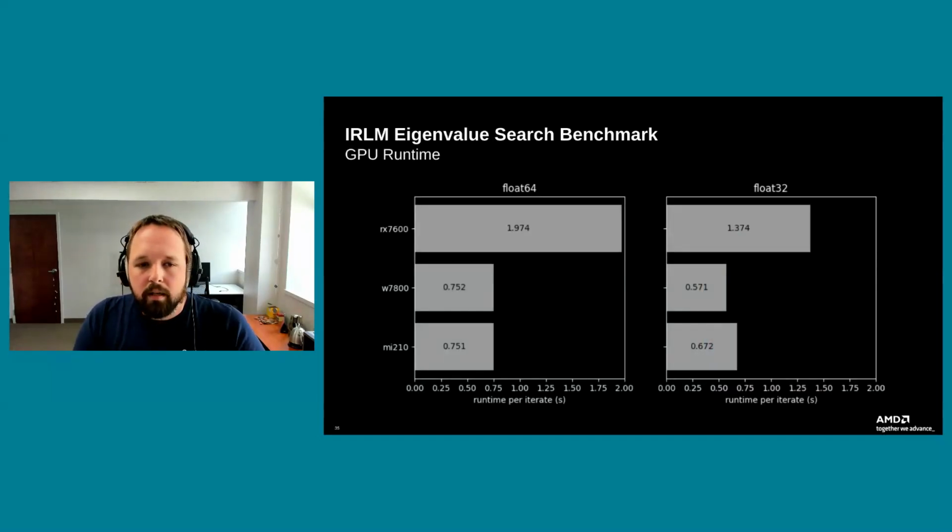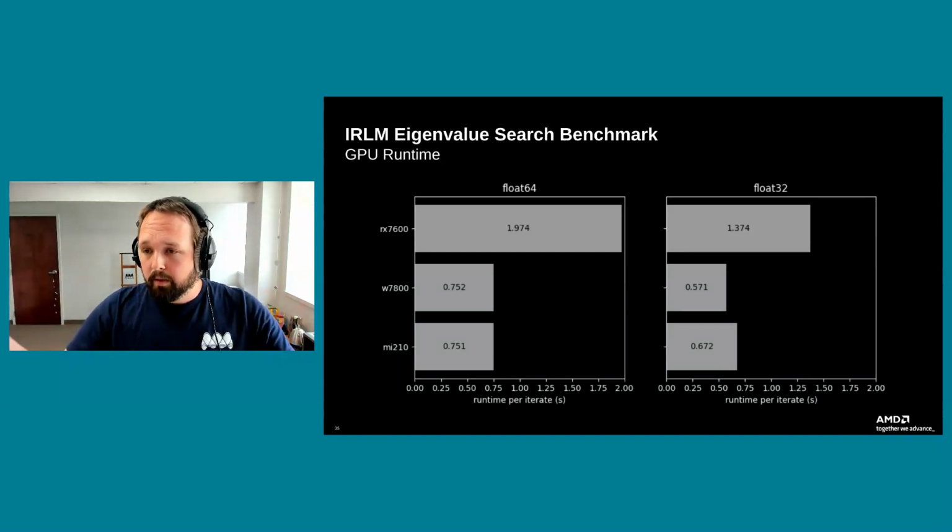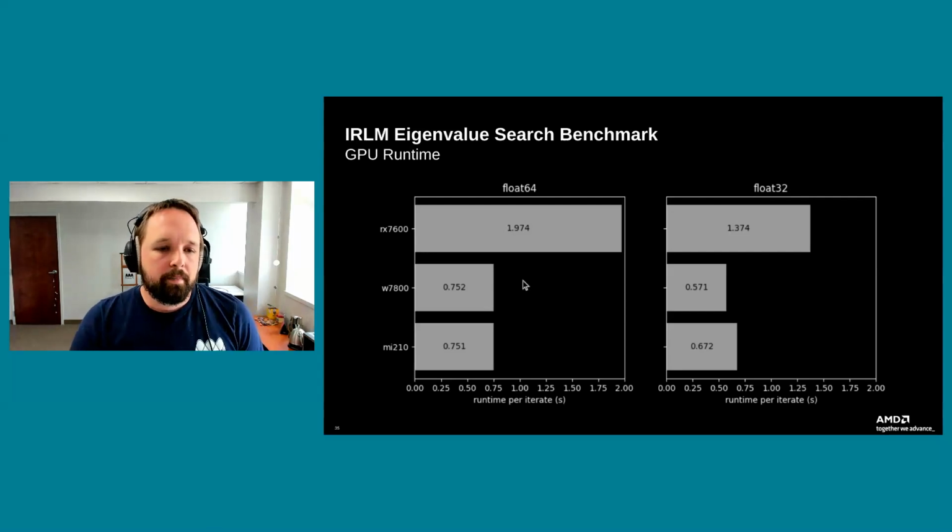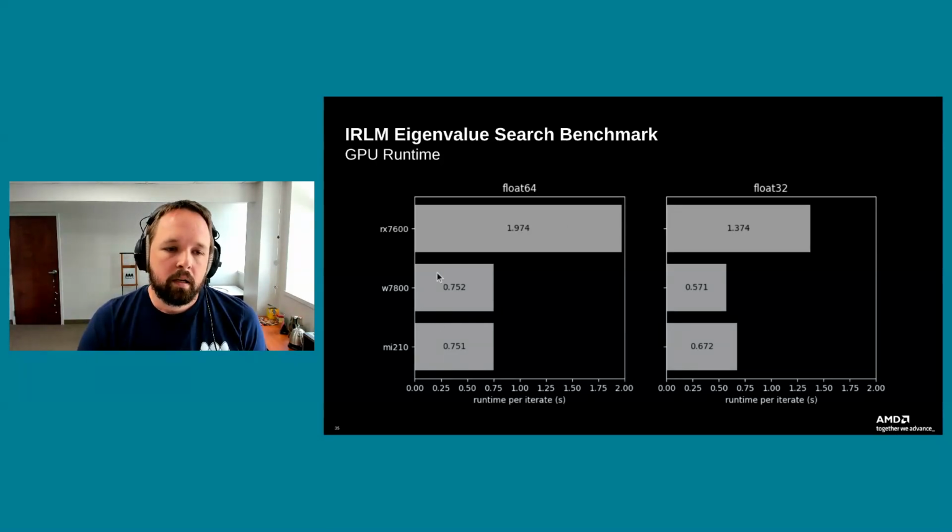All right, so what we're looking at here is the GPU runtime for our 3 different GPUs. At the top is our RX 7600, middle is W7800, and the MI210 on the bottom. So the bigger the bar, the worse the performance is, the longer it takes per iterate. On the top, we're close to 2 seconds per iterate, and then down in the MI210 and W7800, we're actually quite competitive for this particular problem size.